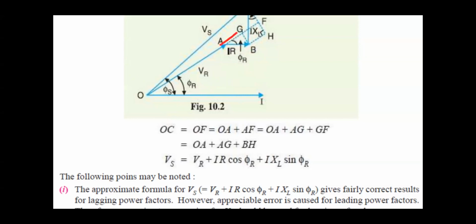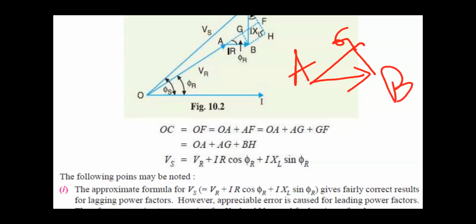Now for calculating that AZ, you have to consider one small right-angled triangle, this one. So this is G, this is A, and this is B, and here this is the perpendicular. Now the angle here will be this phi r.